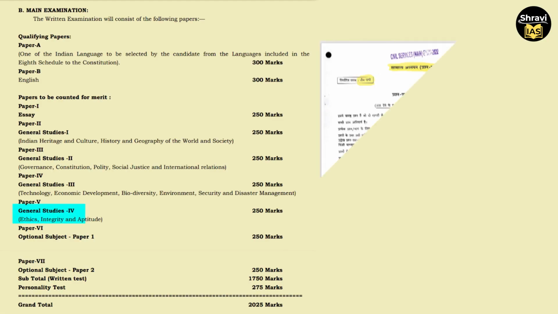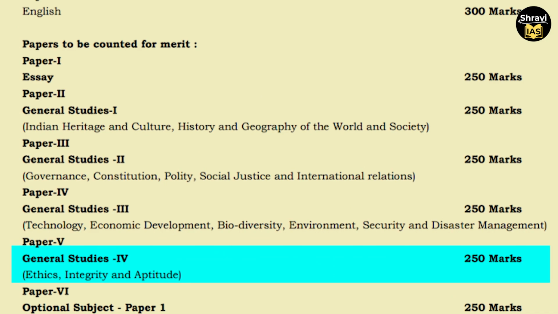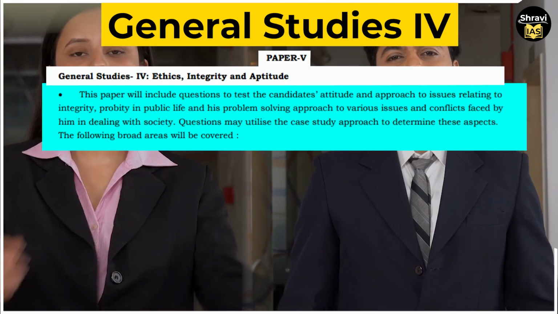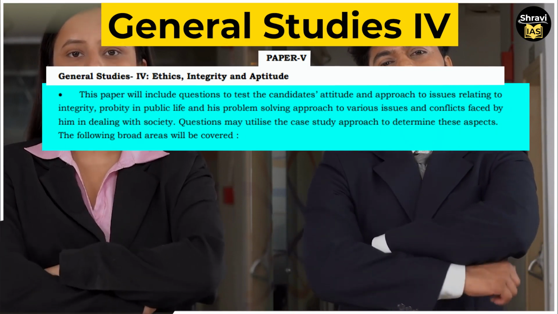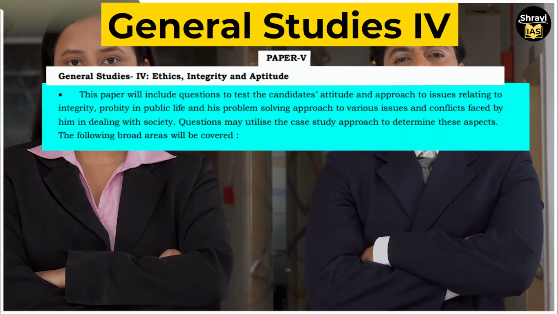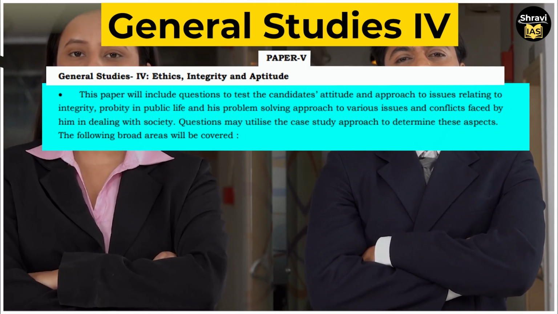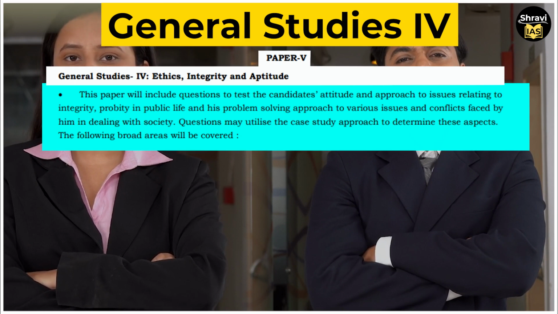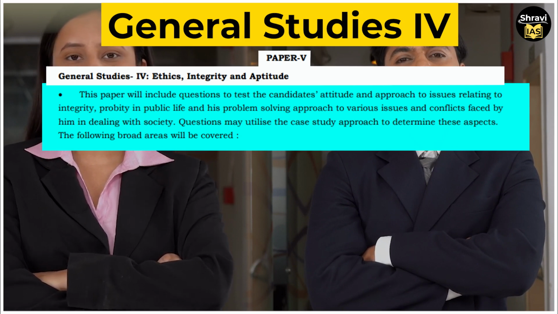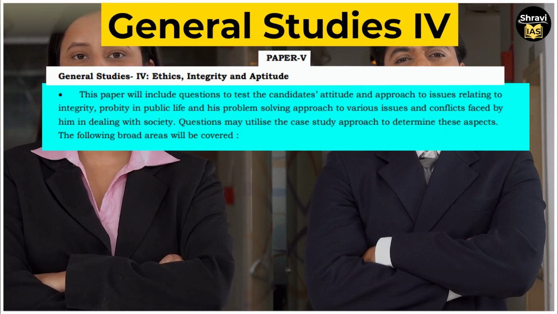Now let's know the syllabus of General Studies 4. In that paper, you will have ethics, integrity and aptitude. This paper will include the questions to test the candidate's attitude and approach to issues relating to integrity, probity in public life, and his problem-solving approach to various issues and conflicts faced by him in dealing with society. Questions may utilize the case study approach to determine these aspects.